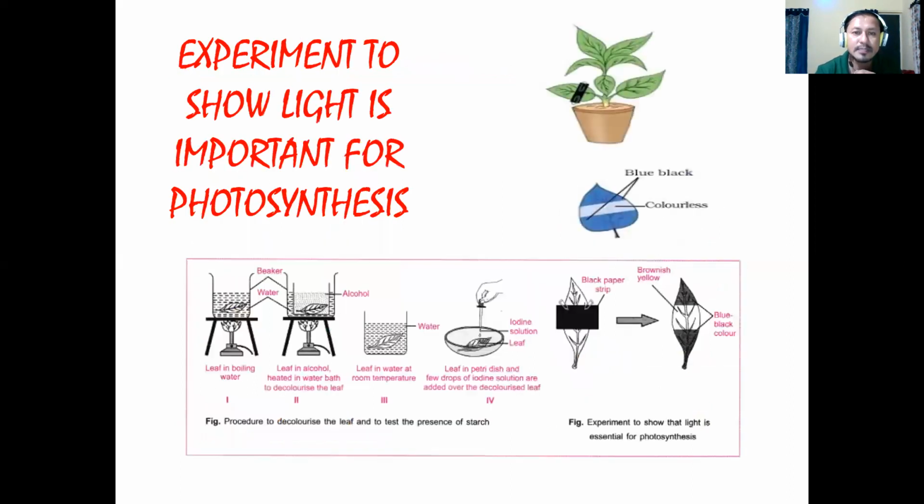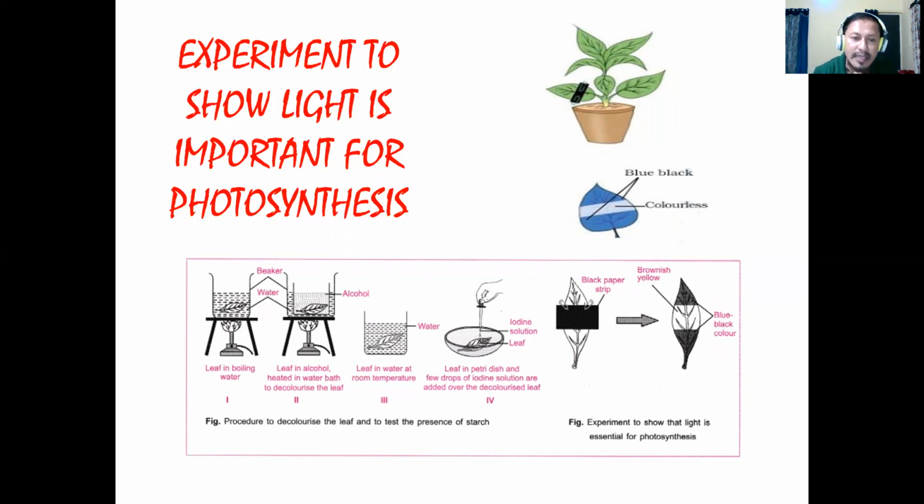Okay, next experiment which is there, you'll see the experiment to show that light is important for photosynthesis. Similar experiment only, here the only thing we have to do, we'll keep a potted plant and one of the leaves we will cover with a tape, okay, black tape, and keep it in the sunlight. After that, we will go for an iodine starch test. So when you see the area covered by a tape remains colorless, whereas the one that was exposed to sunlight turns bluish black, stating that sunlight is important for photosynthesis.